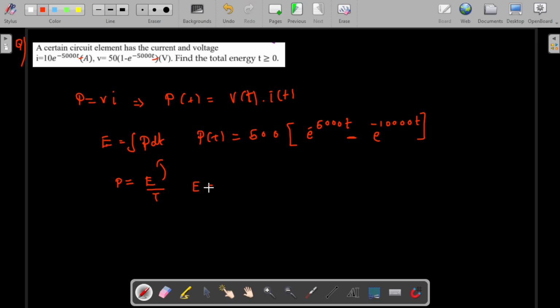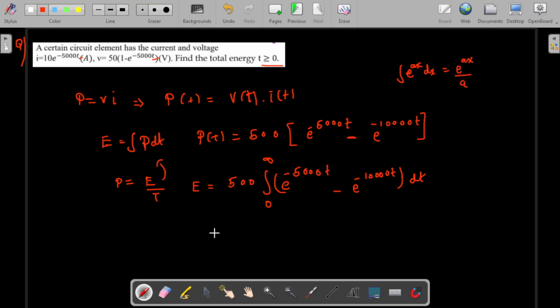If we need energy, then we have to integrate. The constant will be outside. We integrate from 0 to infinity, because they are asking for t greater than 0. So we integrate e power minus 5000t minus e power minus 10,000t, dt. We know the integration formula: the integral of e power ax dx is equal to e power ax divided by a.